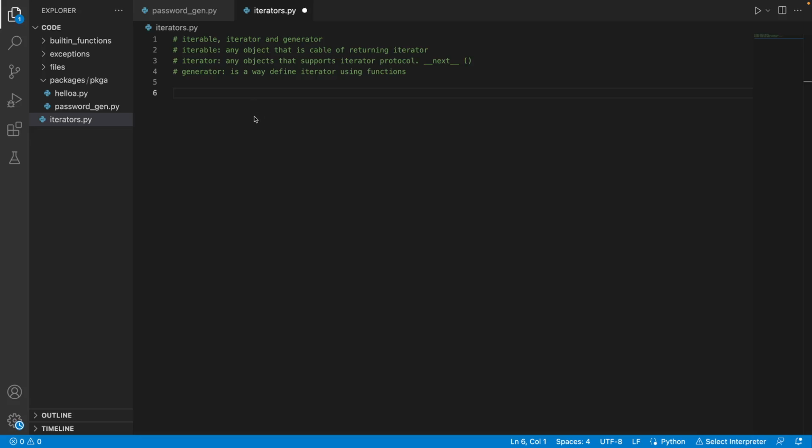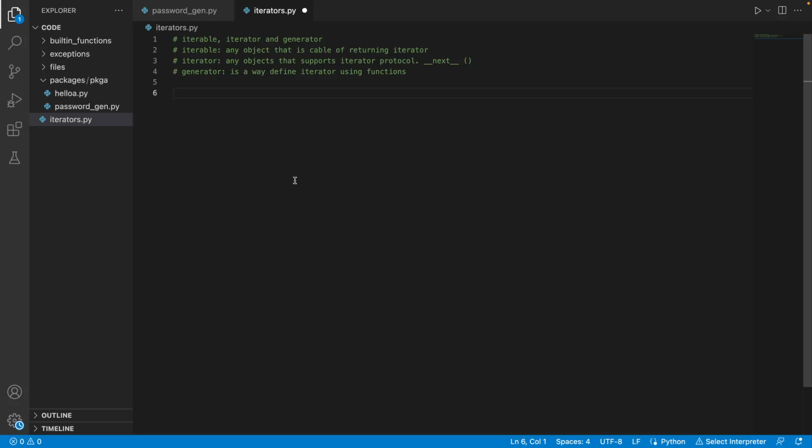What is the iterator protocol? The iterator protocol is nothing but returning a next value upon calling the next magic method. So it acts as a stateful object, and every time we call next, it produces the next value. A generator is basically a function, a way to define an iterator using a function. Okay. So let's see how an iterator works.